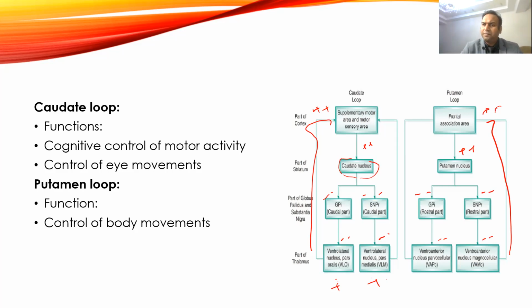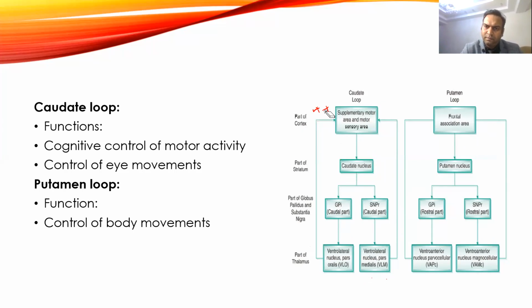Now if you see here, suppose there is an increased excitatory output from the motor area. So there is high excitation, and that activates the caudate nucleus. Caudate nucleus will cause inhibition.